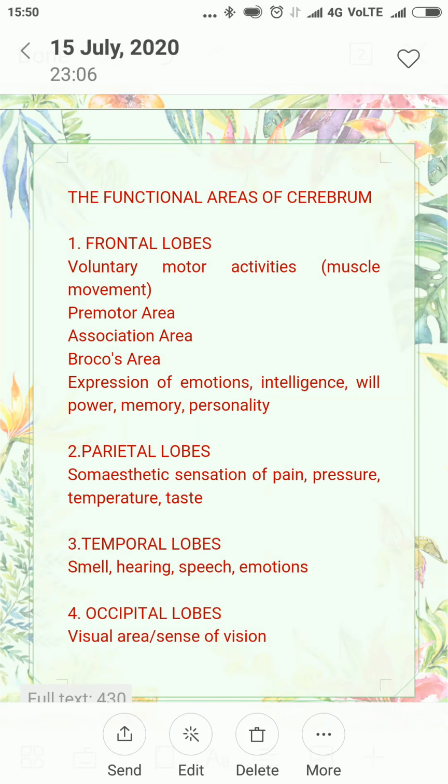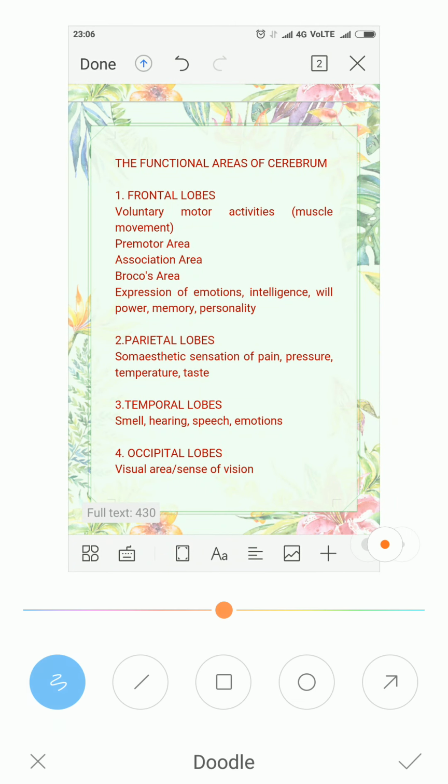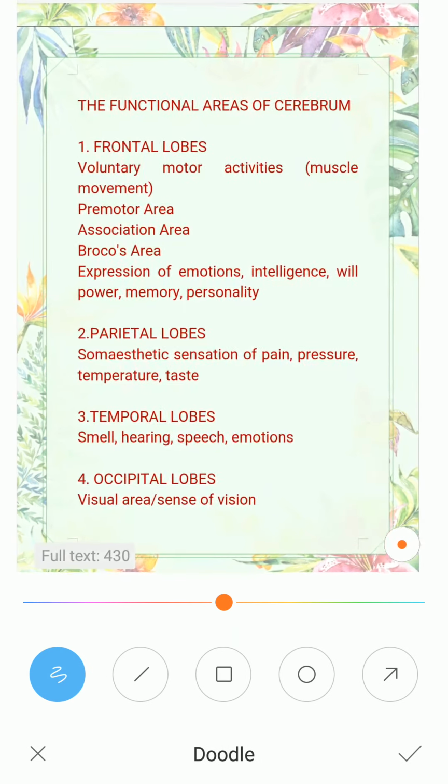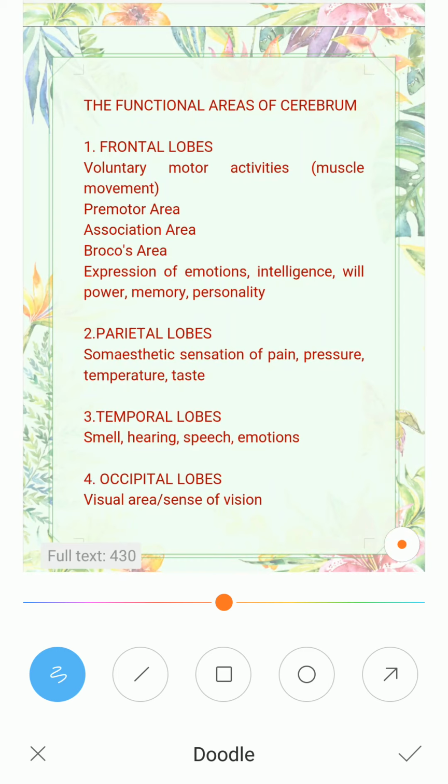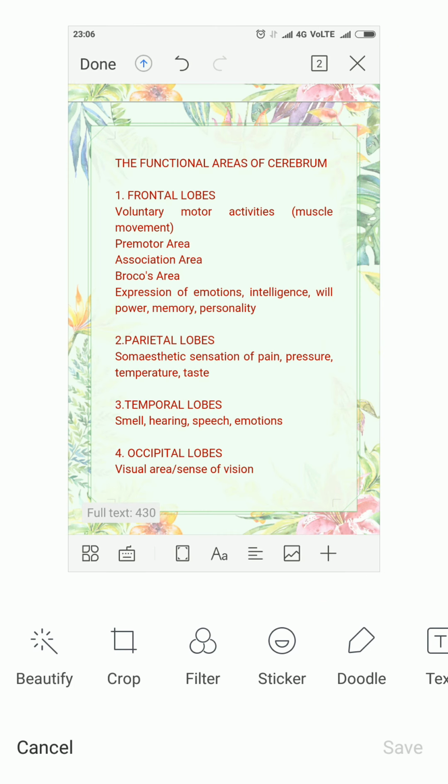This is a one-page note about the functional areas of the cerebrum or cerebral hemisphere. For all four lobes, the functions are given, so you can note them.